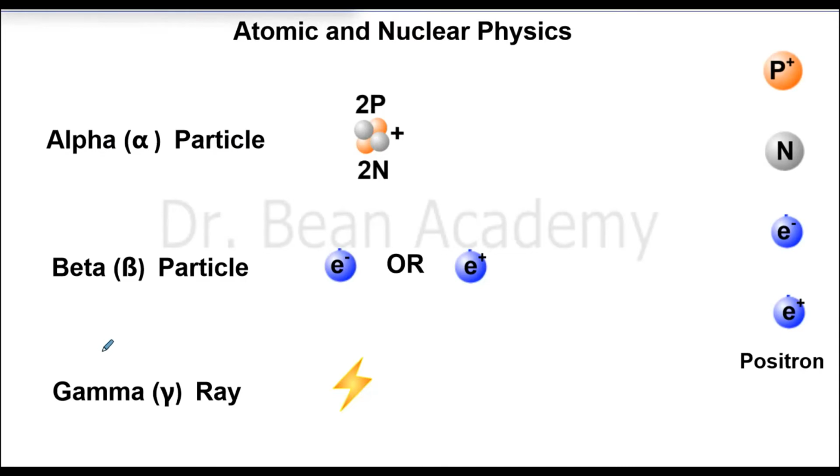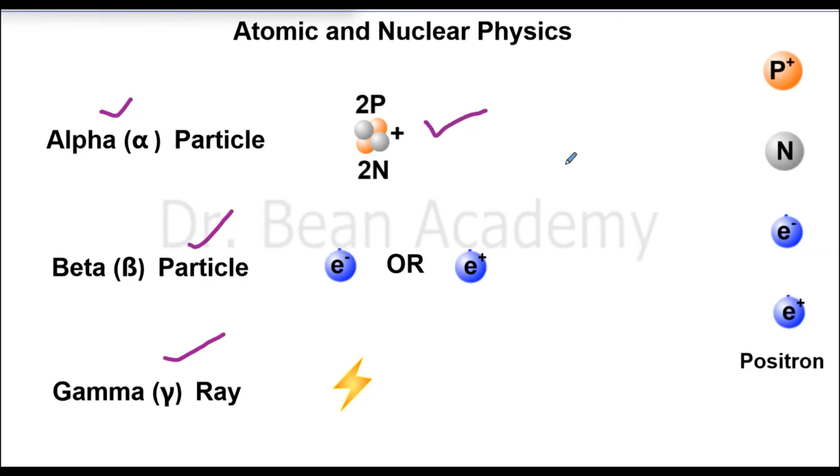So first we should study what those particles are. Of course, it's easy. You can imagine that if it is alpha decay, the nucleus will emit an alpha particle. If it is beta decay, it will emit a beta particle. If it is gamma decay, then the nucleus will emit a gamma ray. It's easy, but let's see what those particles are which will come out of the nucleus. The first one you are already familiar with.